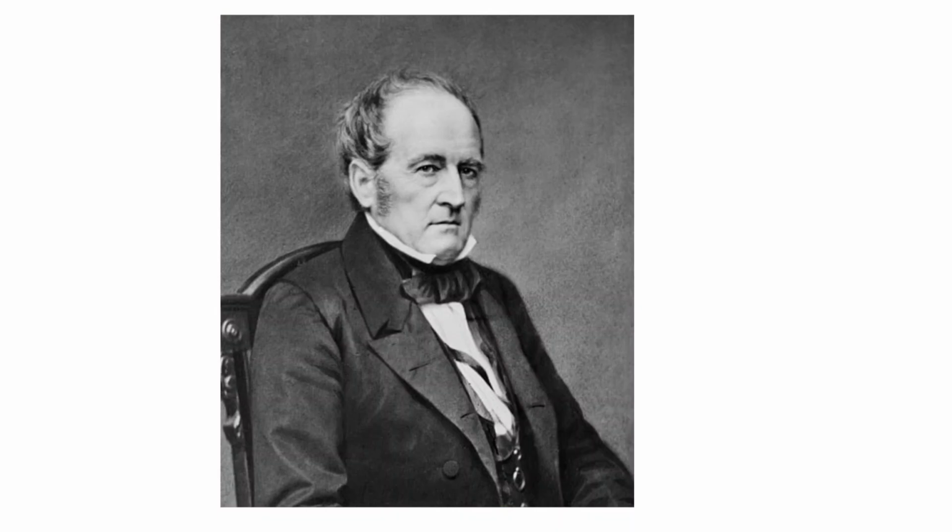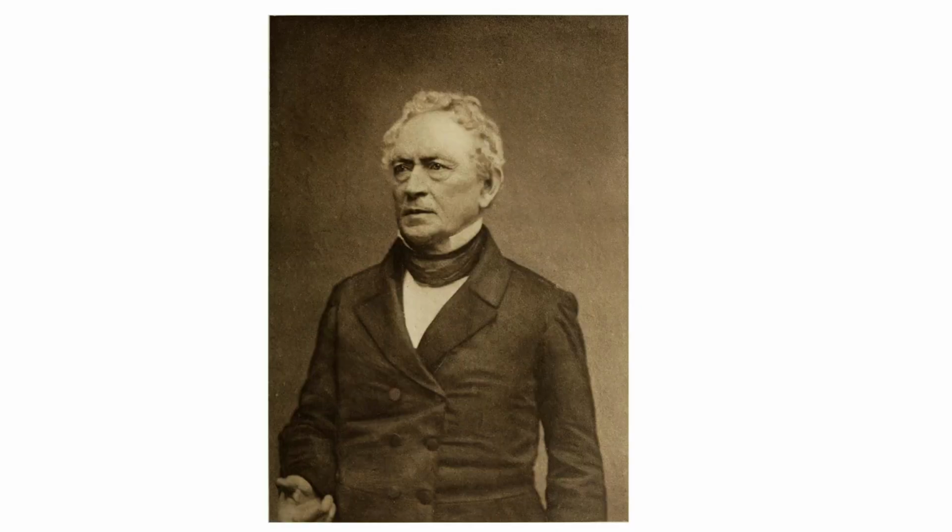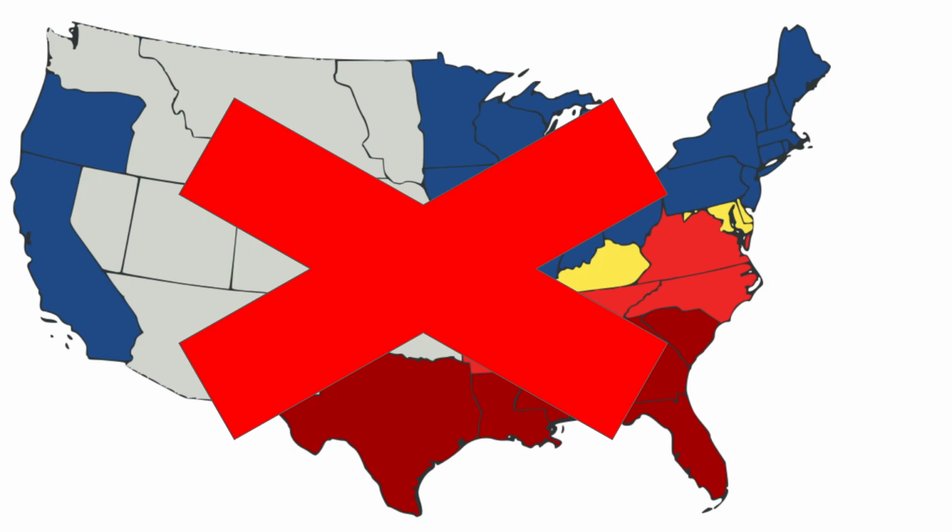John Bell was very old, so his running mate was Edward Everett, who had been a very influential figure in American politics during this time. So if Bell was elected, the Civil War would not have happened at this time, mostly because the southern states would probably accept Bell. To look at what a Bell presidency would look like, you have to look at what the Constitutional Union Party wanted.